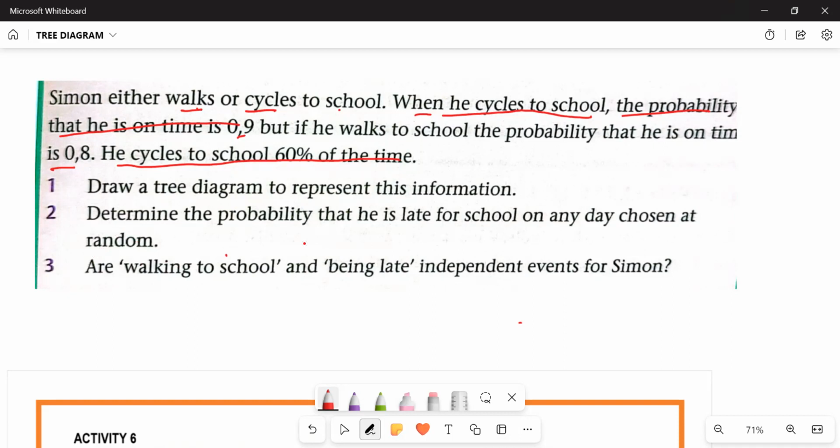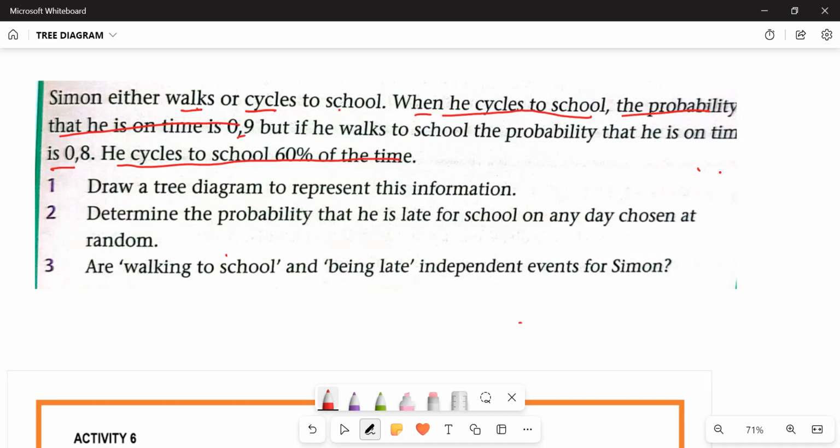Does that make sense? So this is conditional, as I'm saying. There's something that needs to occur before the other one occurs. Which one should occur first between the two of them? Should you walk first or be on time first? Which one is going to come first? We can't speak about you being on time or late if you have not walked or cycled. We are using observation, so there's a certain event that needs to occur first.